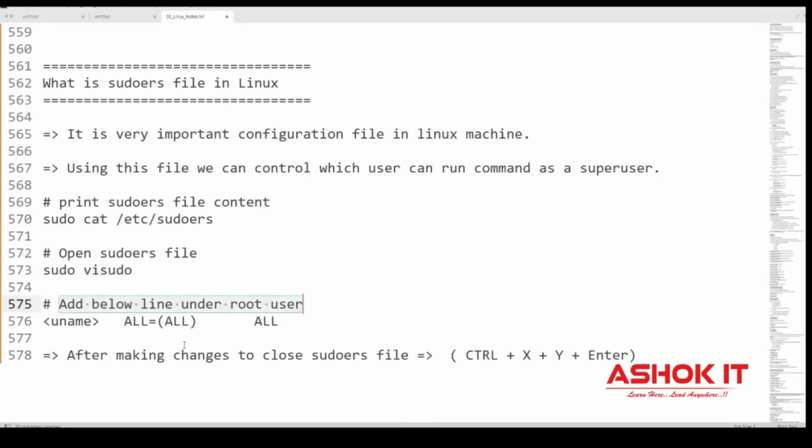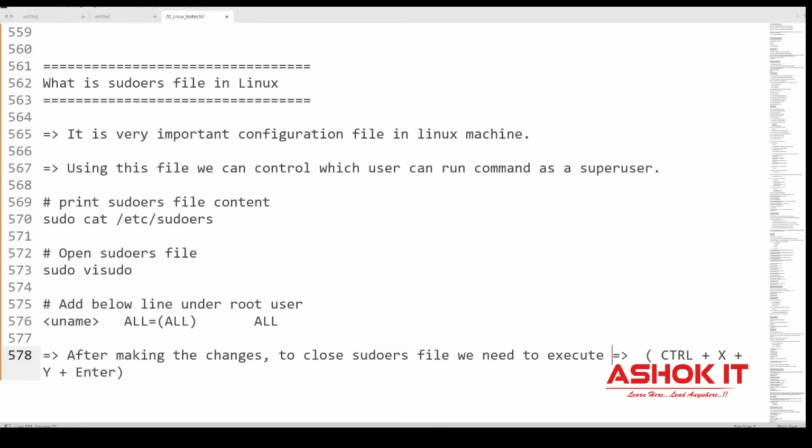Add the below line under the root user, with your username. After making the changes, to close the sudoers file, we need to execute Control plus X plus Y plus enter. If you execute these keys on the keyboard, then the sudoers file will be closed. So with this, we have given sudo privileges to the Ashok IT user.